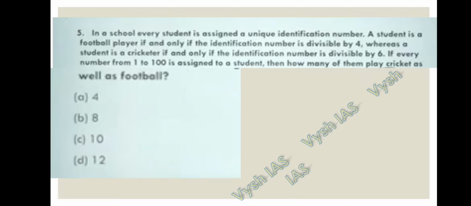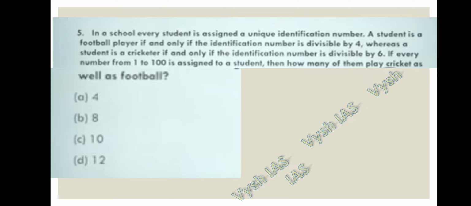Question number 5. In a school, every student is assigned a unique identification number. A student is a football player if and only if the identification number is divisible by 4, whereas a student is a cricketer if and only if the identification number is divisible by 6. If every number from 1 to 100 is assigned to a student, then how many of them play cricket as well as football?